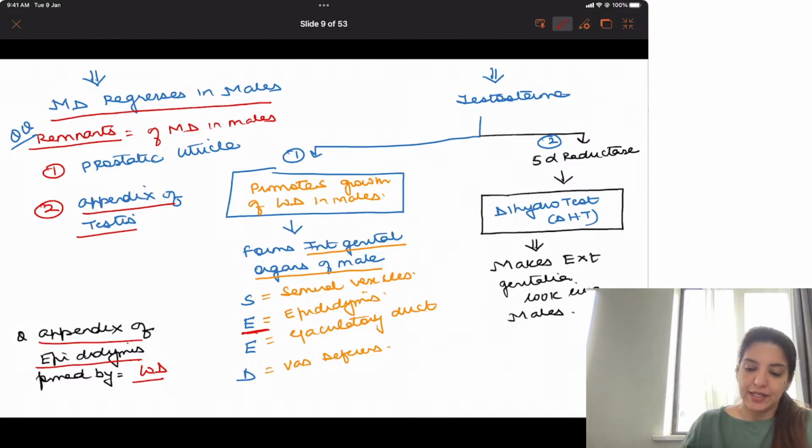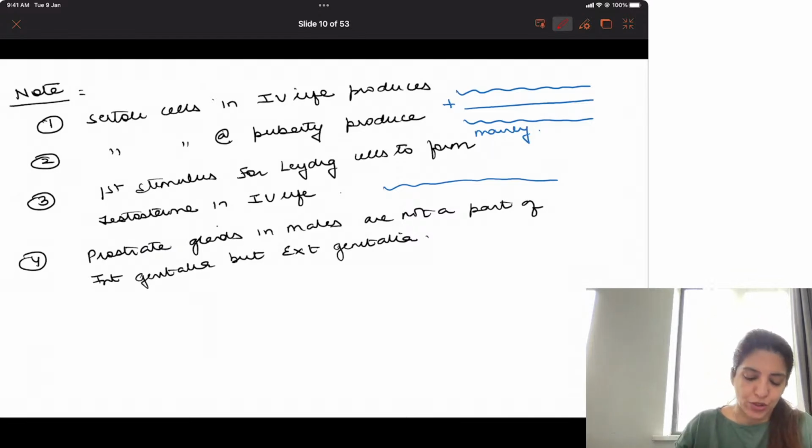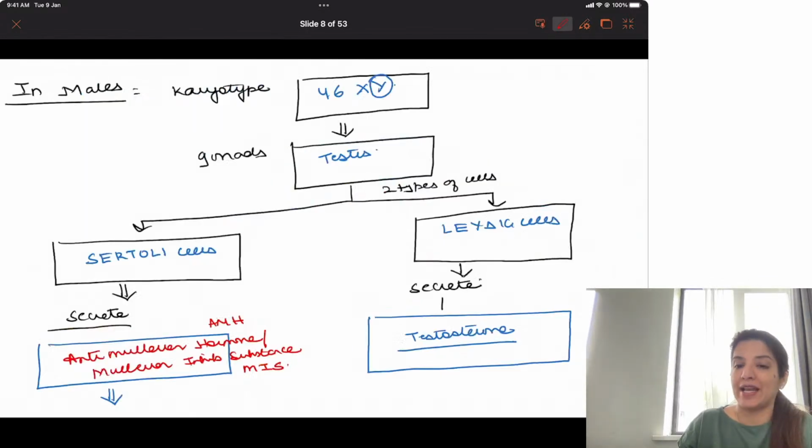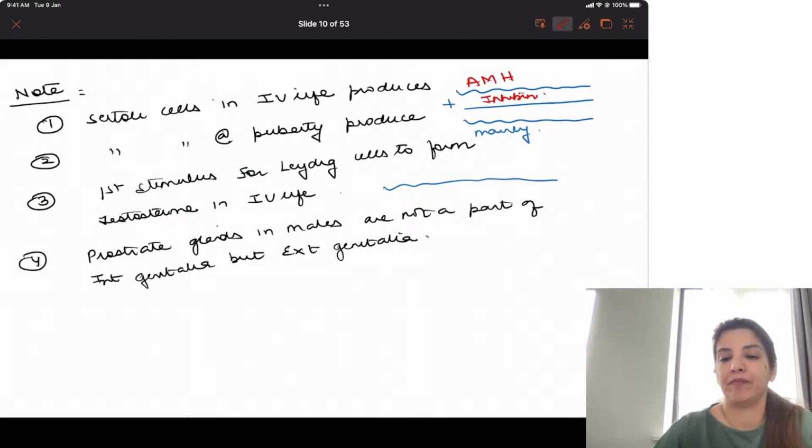That is a confuser which they give you, and so many times you get confused with this question. Now, other important notes which I want you to remember. I told you Sertoli cells in intrauterine life produce anti-Mullerian hormone. So remember, it produces anti-Mullerian hormone plus it produces inhibin.